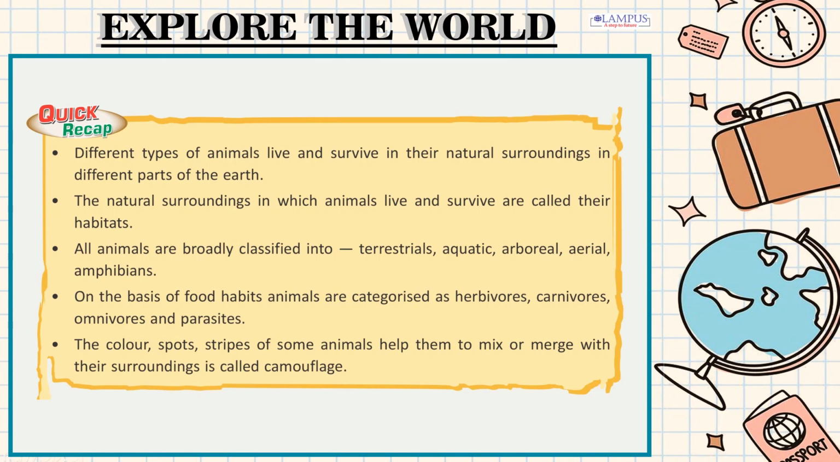Quick recap. Different types of animals live and survive in their natural surroundings in different parts of the earth. The natural surroundings in which animals live and survive are called their habitats. All animals are broadly classified into terrestrials, aquatic, arboreal, aerial, amphibians. On the basis of food habits, animals are categorized as herbivores, carnivores, omnivores and parasites.